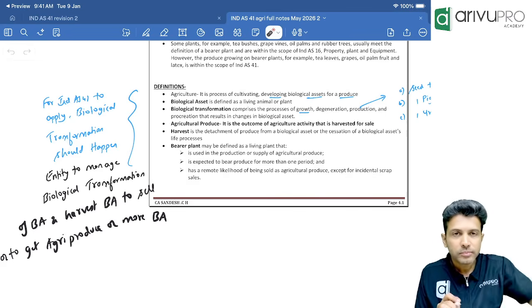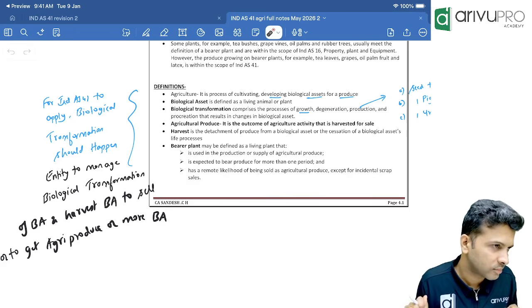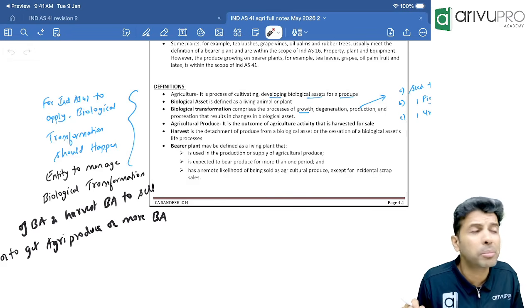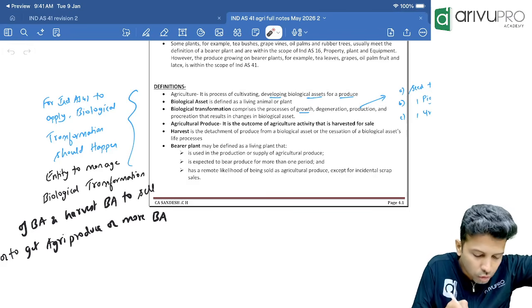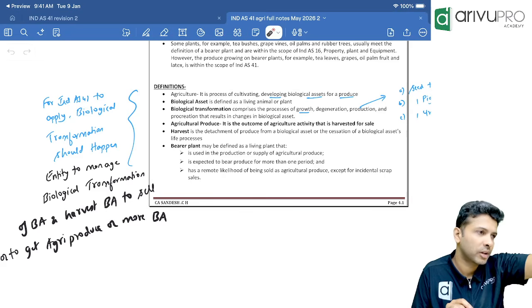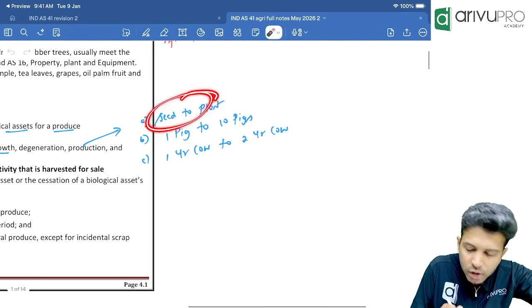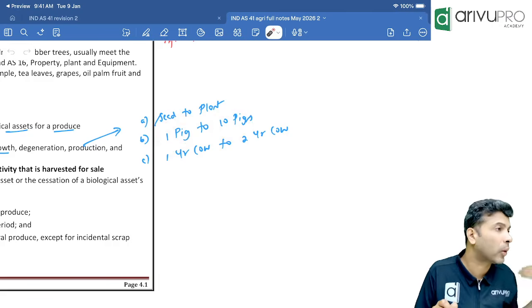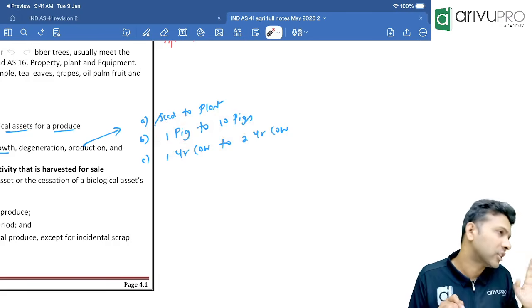Another one: 10 goats have become 25 goats. What has happened to the number? Increase, procreation, right? Natural process. That is also biological transformation, an increase in the biological assets. All that I've written over here, okay? A seed becoming a plant, or one goat becoming 10 goats, or one pig becoming 10 pigs. That is also biological transformation.